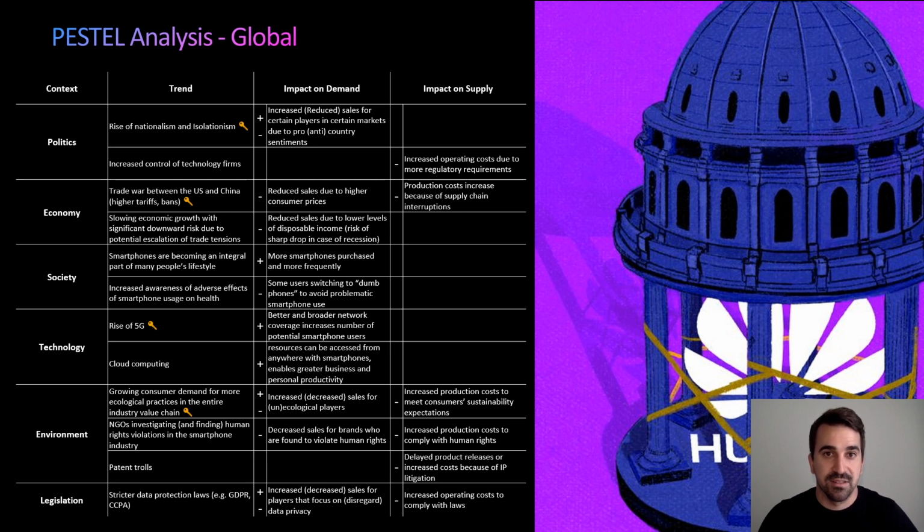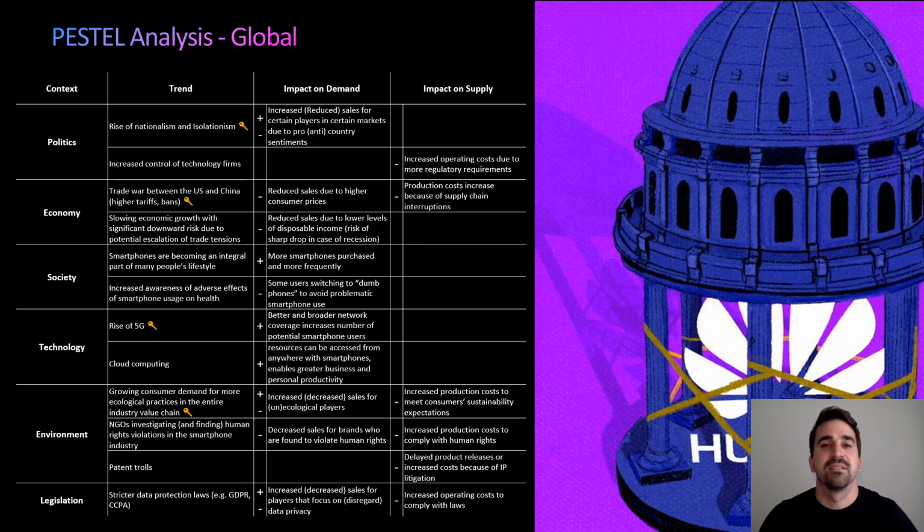The second trend is closely connected, which is the trade war between the US and China. Because of the imposed tariffs and bans, consumer prices rose as the cost was passed on to them, leading to reduced sales. The trade war also led to increasingly disrupted global supply chains that increased the overall production costs in the smartphone industry, leading to a decreased supply.